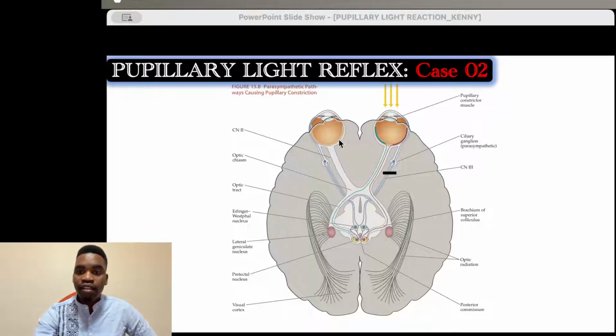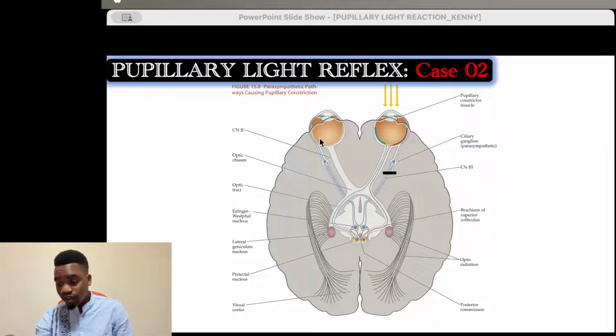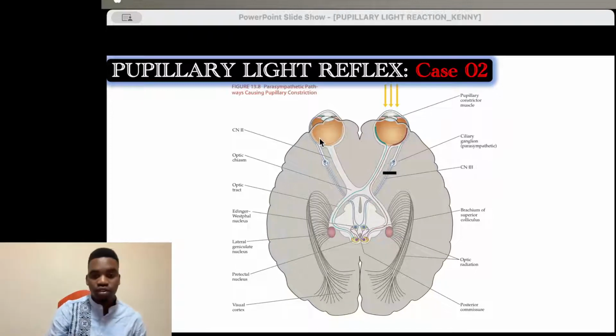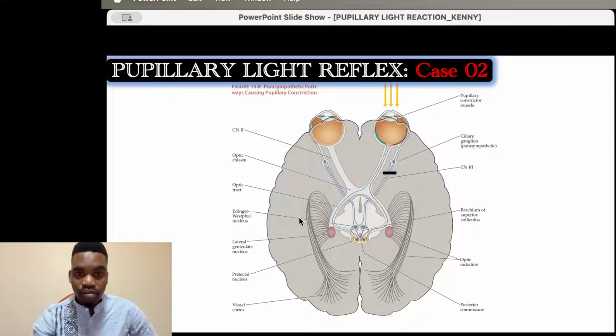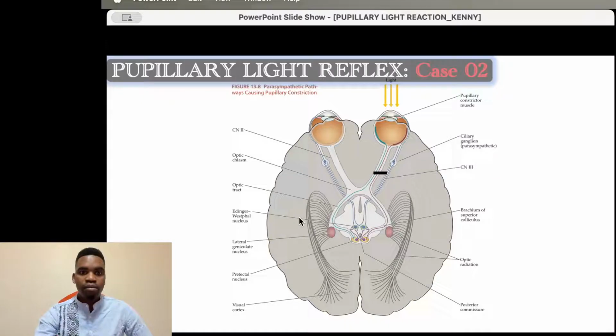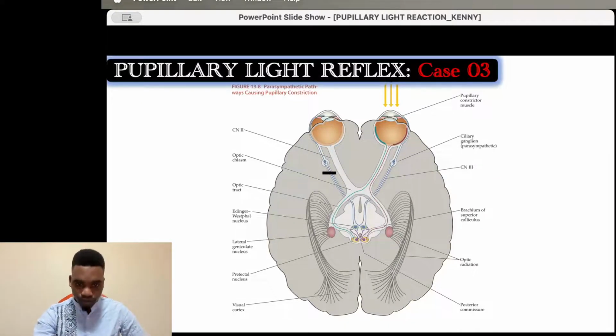What about this one? Will it constrict? The answer is yes, because we've got no outflow obstruction to this eye. So this eye will constrict, and this one will dilate. So the direct pupillary reaction will be negative, we don't have a reaction on this eye, but the consensual reaction, when you're looking at the other eye, will constrict. So we see a constriction of this eye, and then this one does not constrict due to a different pathology.